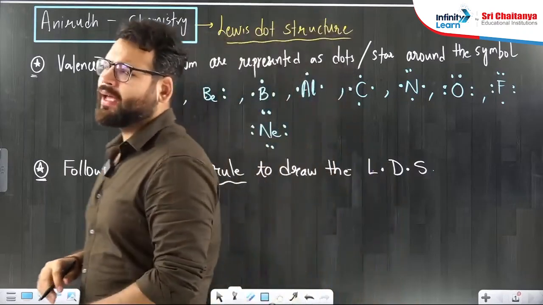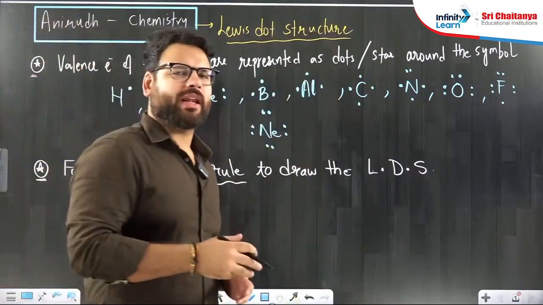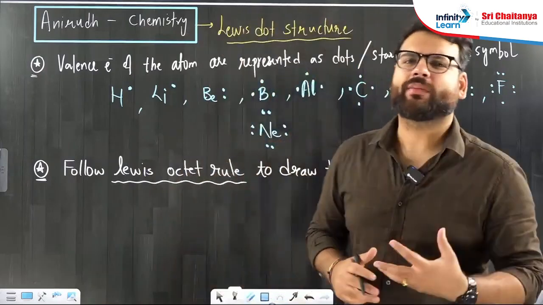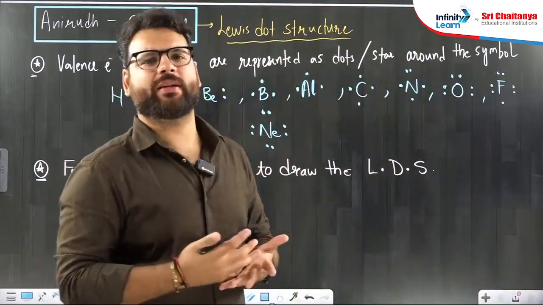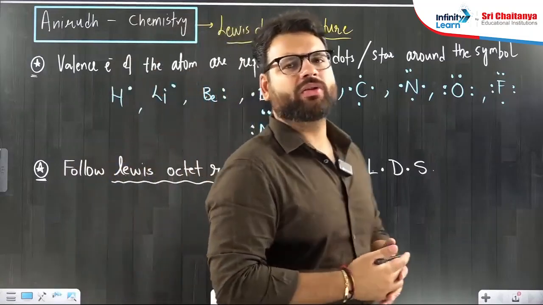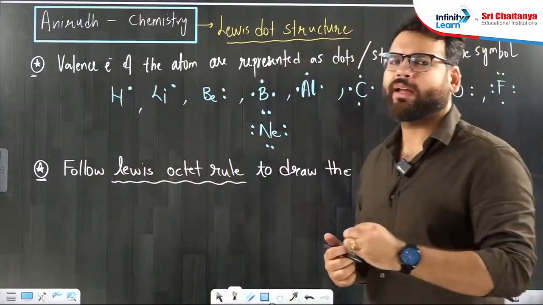Lewis thought that in order to become stable, every atom would want to behave like a noble gas, because noble gases were very stable, they were not reacting with anyone. So Lewis thought that everybody wants to become like a noble gas.